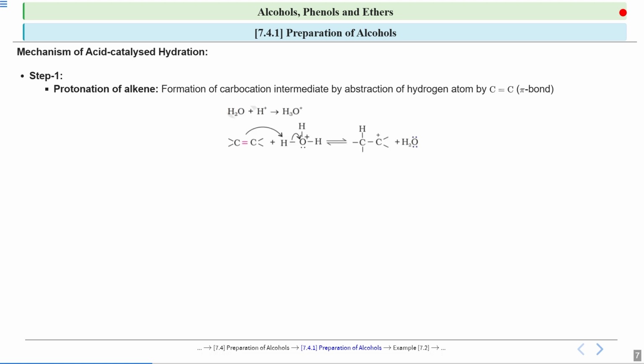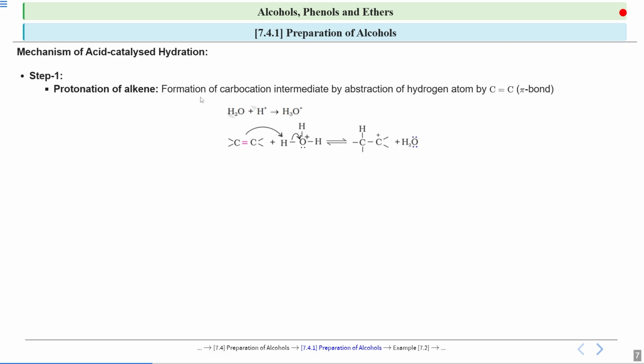I will try to explain this mechanism in the form of a story so that it is clearer to you. First we have water, and this is your H plus, that is a proton. This H plus, this proton, is highly reactive and a very unstable species. So whenever this proton sees a water, it gets attached to that water and forms H3O plus. This H3O plus is a hydronium ion. Since the proton is very reactive and unstable, when it saw water, it got attached to the water and formed the hydronium ion.